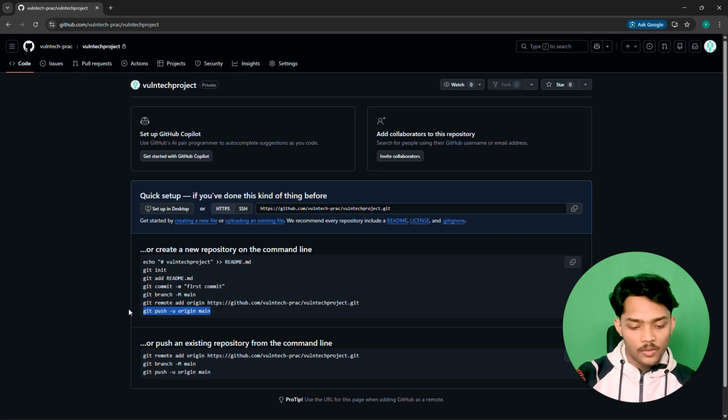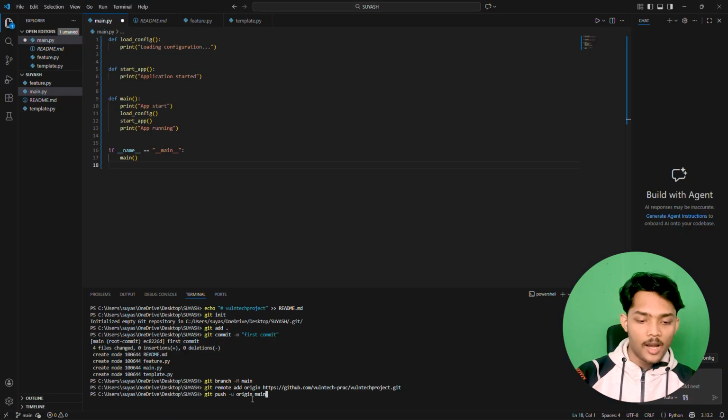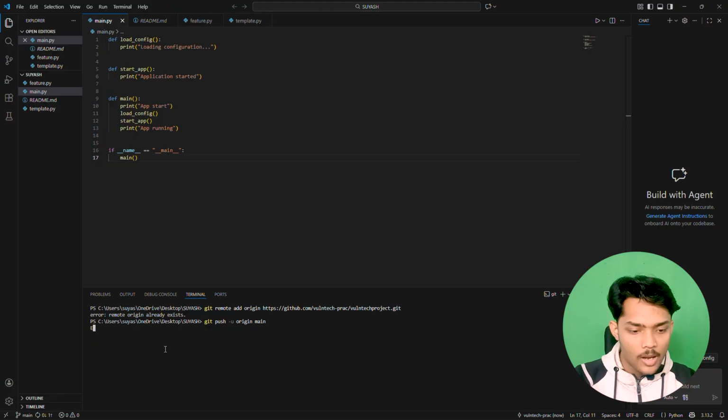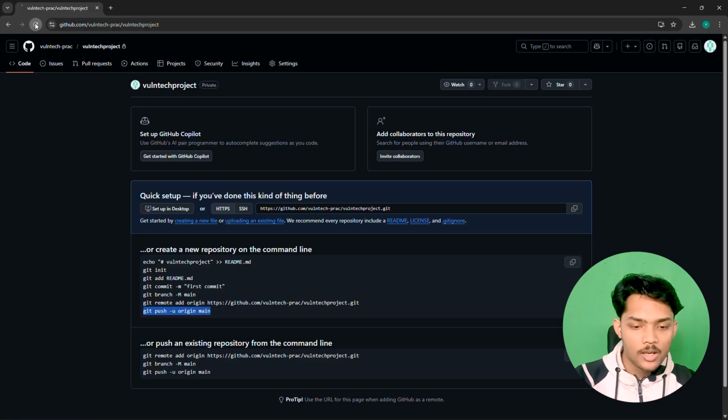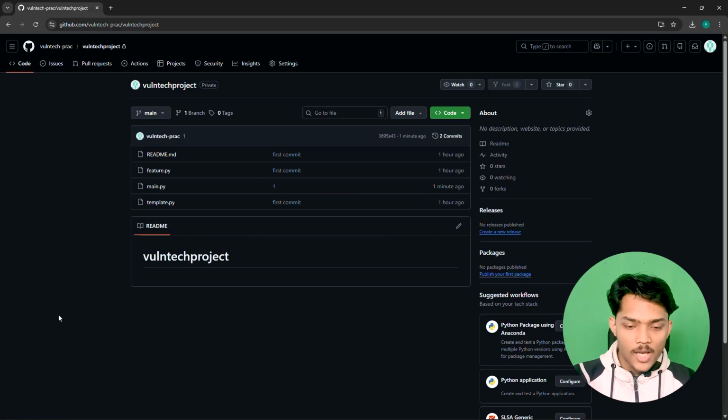For that, we have to copy this command once again and add this, and this will push all the files to GitHub. After you hit enter, you will see something like this. And if you go back to your Git repository and refresh, as we can see, everything is on our GitHub account.